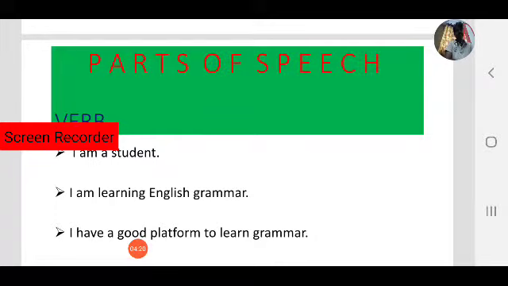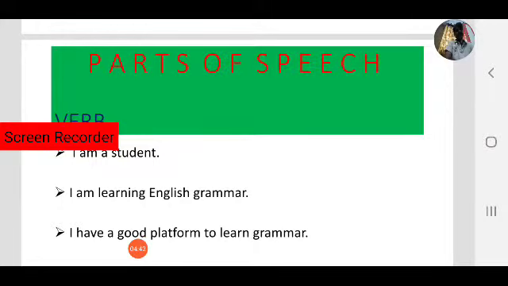I am a teacher, that is state of being. I teach English. Teach, here what is the verb? Teach, that is my action. Like that, I am learning English grammar. I am learning, that is also action. So that is an action verb. Next one, I have a good platform to learn English grammar.